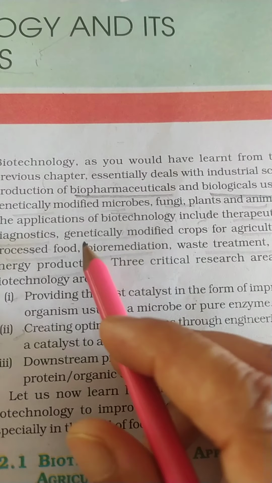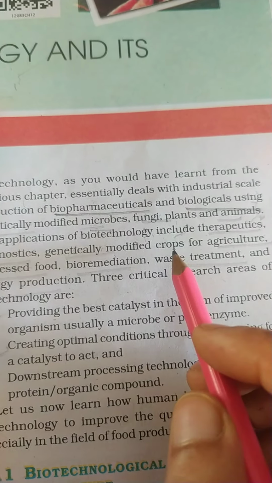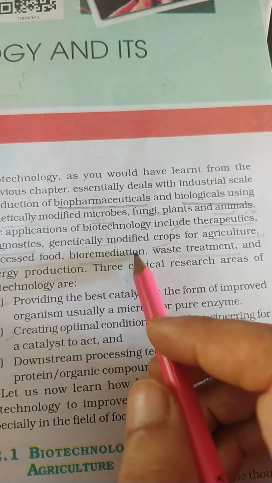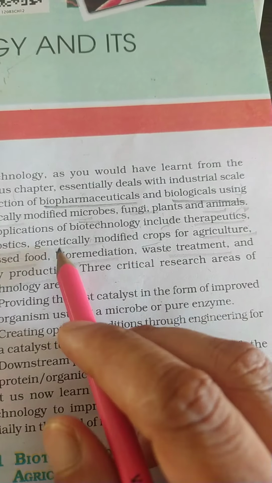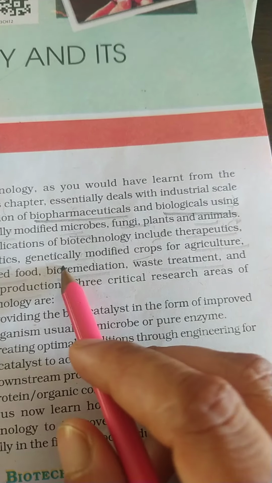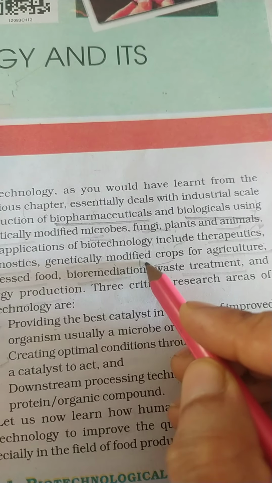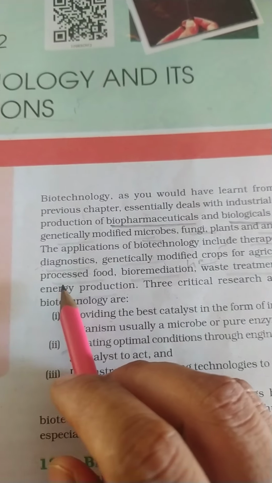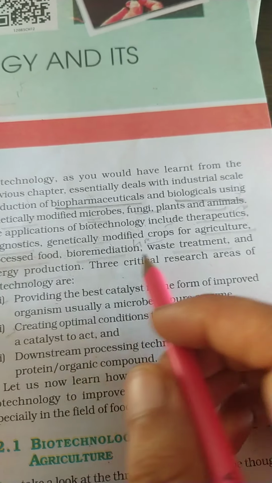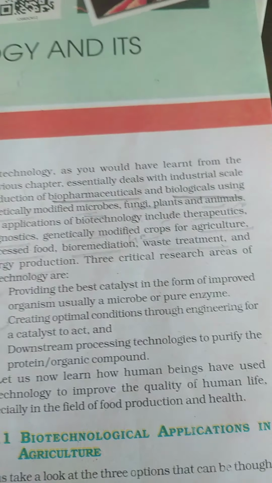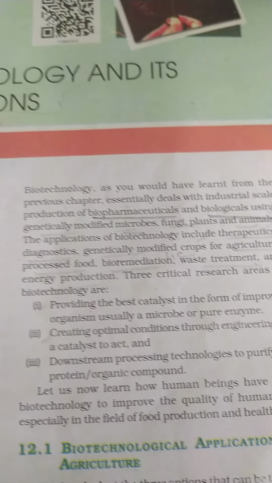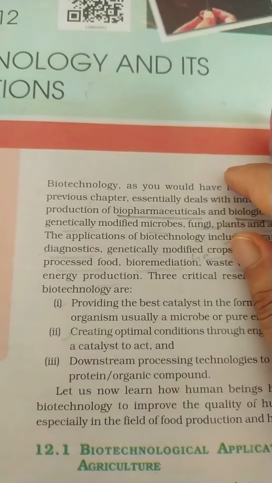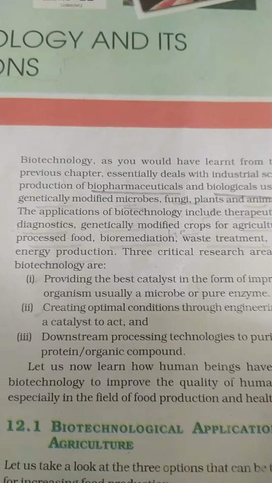Genetically modified crops means you have changed the gene of the crop by introducing your gene of interest into the plant's body. So now these are called genetically modified crops or GMOs, genetically modified organisms, for agriculture, processed food, bioremediation, and then wastewater treatment, which you have seen in sewage treatment. Energy production means biogas production. All these are areas where this biotechnology is being used.